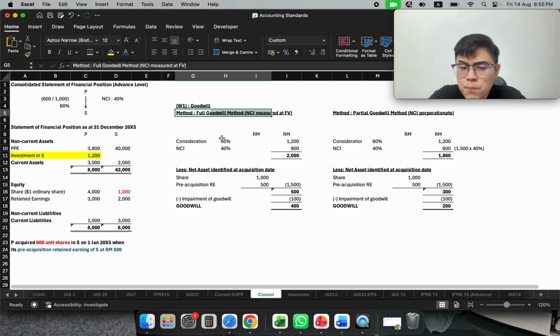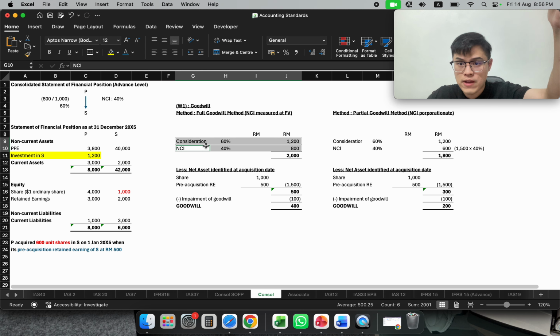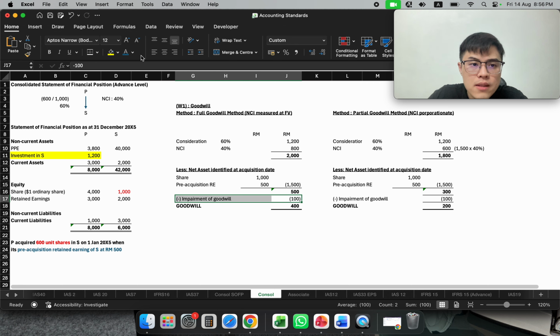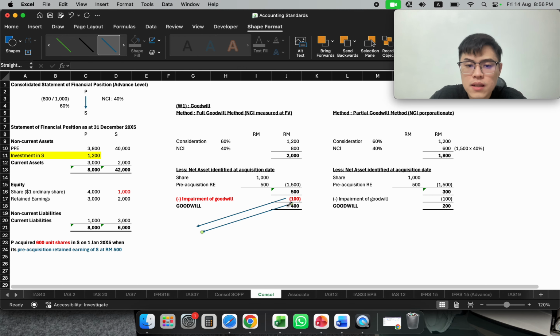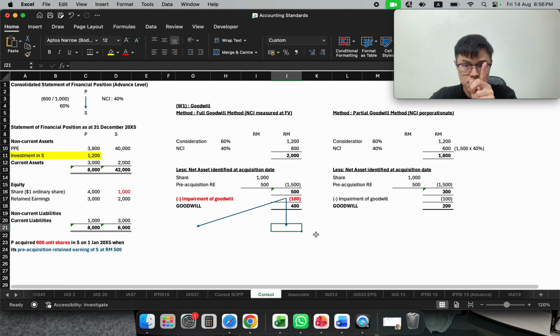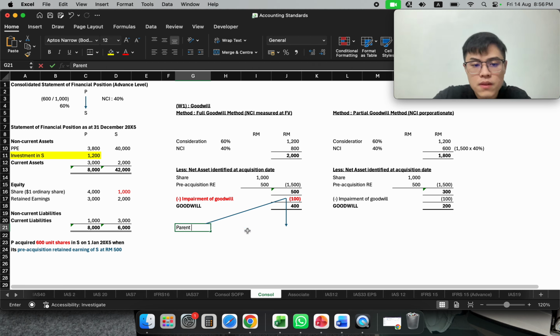In the full goodwill method, both parent and NCI are measured at fair value, market value. If there is impairment related to this goodwill, it will be shared between parent and NCI. Please be reminded that parent is you. NCI is the portion that does not belong to you. It's other people. You don't know who they are. So the parent will share the impairment 100 times 60% based on their holding, which is $60.